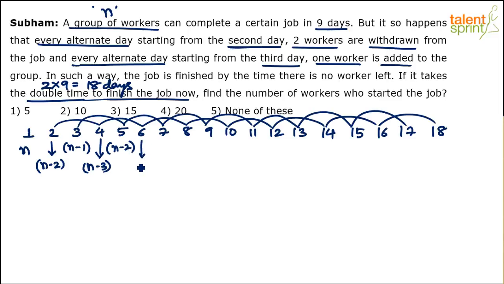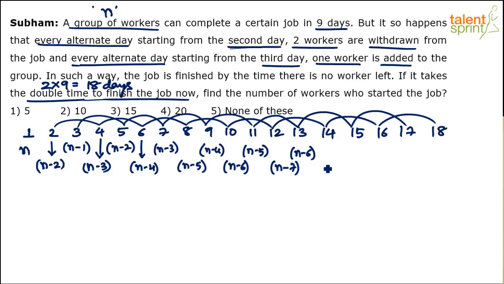Then on the 6th day, it becomes n minus 4. This becomes n minus 3, this is n minus 5, this is n minus 4, this is n minus 6, this is n minus 5. You understand? And this is n minus 7, this is n minus 6, this is n minus 8. Subtracting 2, minus 6, minus 2. Adding 1, n minus 7. Again subtracting 2, minus 9. Adding 1, n minus 8. Subtracting 2, n minus 10. This is what happens.